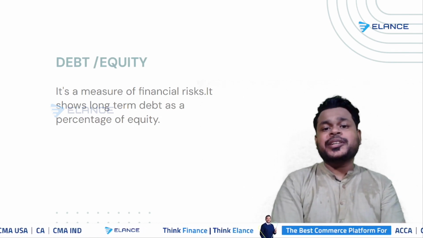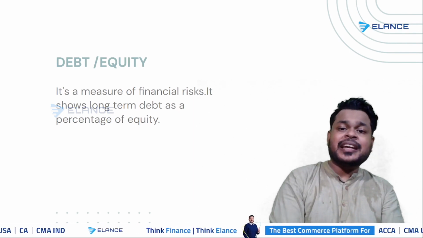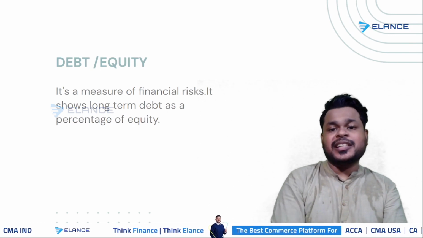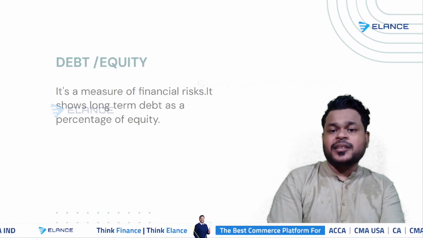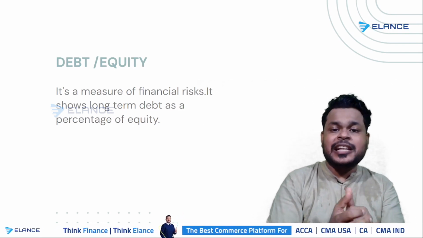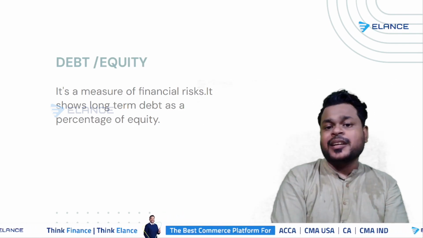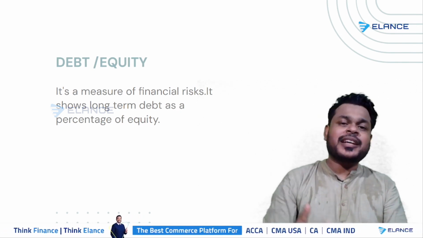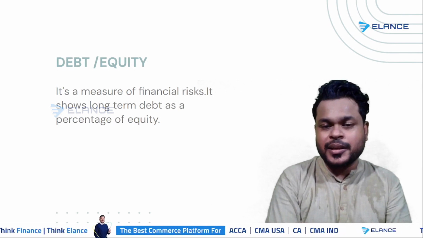So a high debt to equity ratio indicates that the company relies more on debt financing, which can increase financial risk. On the other hand, we can say that a low ratio suggests a lower level of financial leverage and may indicate that we have a more conservative capital structure, whereby we are relying more on the equity funding.